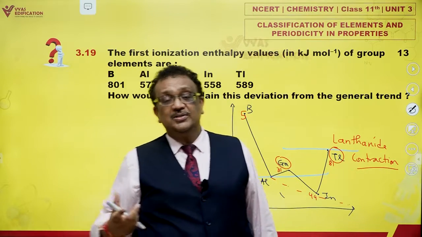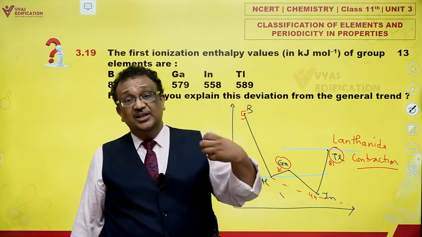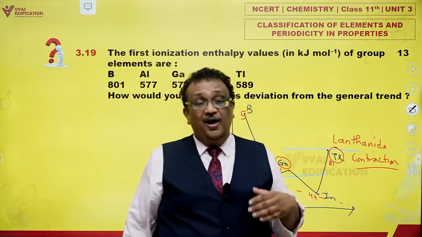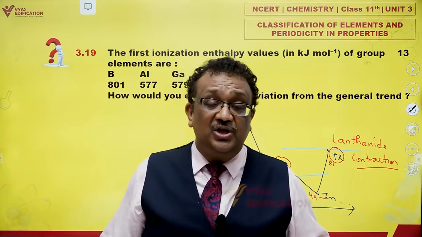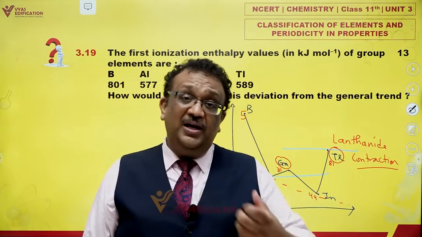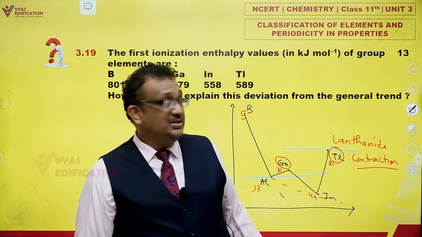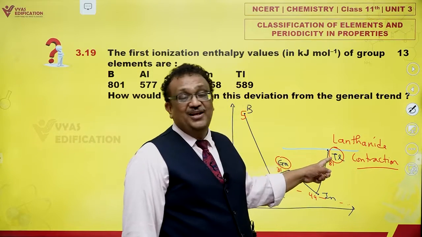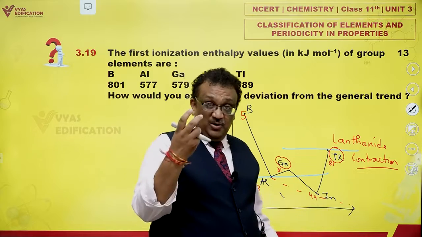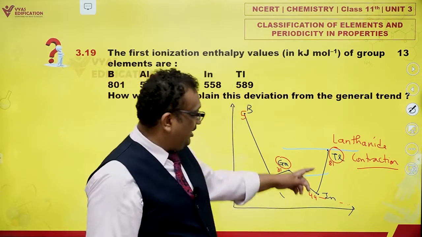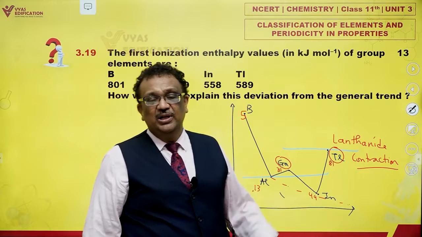Why? Because nuclear charge has increased, but the extra electrons which have been added are not able to screen that extra nuclear charge. So you find a greater attraction of the outermost electron by the nucleus, and that leads to an increase in ionization energy, because nuclear charge is now attracting outermost electrons more strongly. It is attracted more strongly, so ionization energy naturally increases.